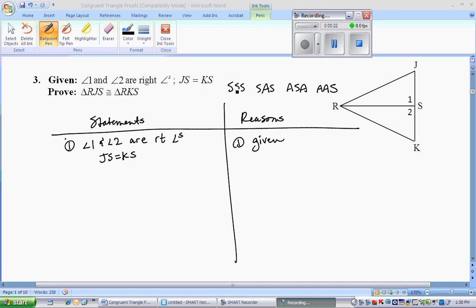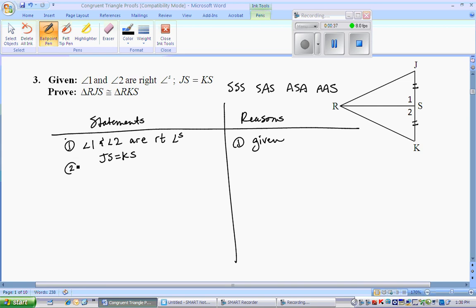See if they gave me anything already. It looks like I already have a couple of things that would be the same, JS and KS, and those do correspond if this is a reflection. So if you wanted to change those to congruent, we could do that right now. You could wait too, because I have a feeling we might end up changing some other stuff. But if it helps you to keep track of where we are and what we have, maybe we'll go ahead and do that. Definition of congruent segments.